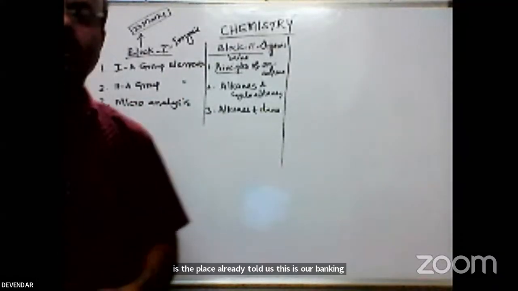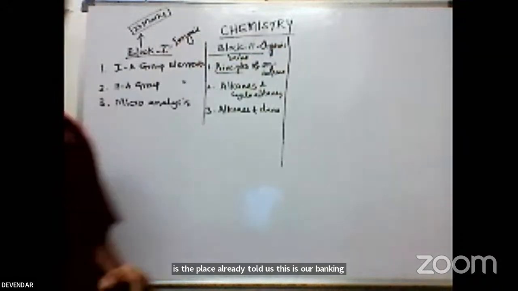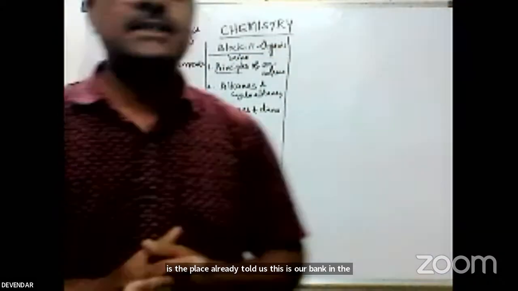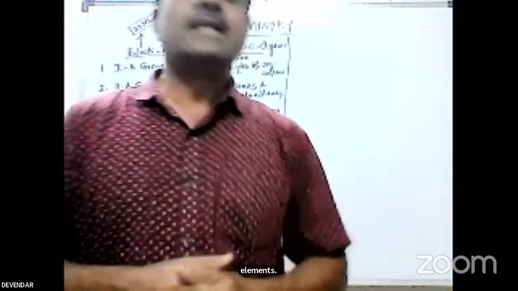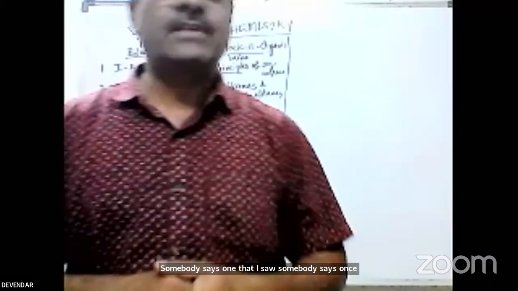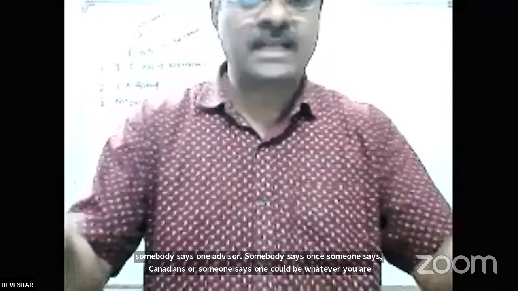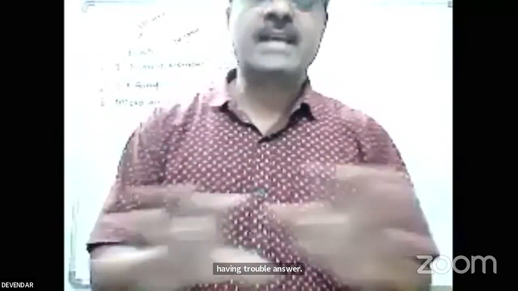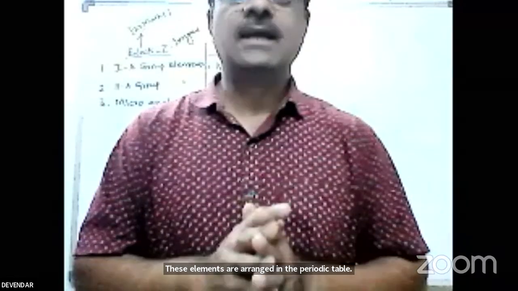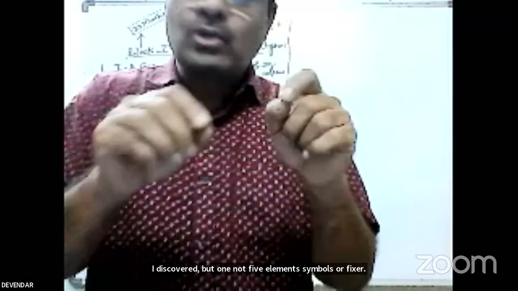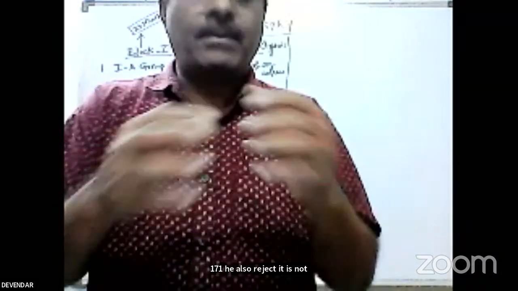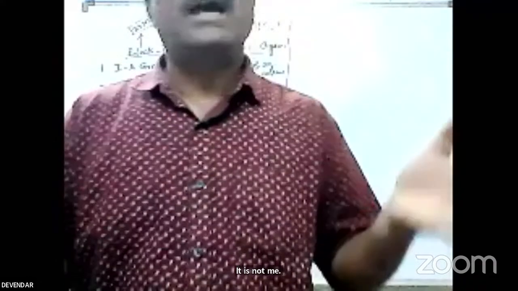What is the basic principle? Already I told you this is organic chemistry. These are the elements you have in the periodic table. In the periodic table, how many elements have been discussed so far? Somebody says 105 sir, somebody says 117 sir, someone says 118 sir, someone says 120 sir. Whatever concept you have, okay. These elements are arranged in the periodic table. Today, so far 120 elements are discovered, but symbols are fixed for 105 elements. 117 and 118 are also written there, but it is not proper, that means they are not approved by IUPAC nomenclature. So you can say 118.